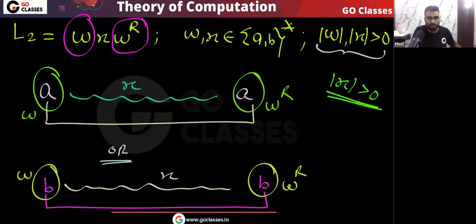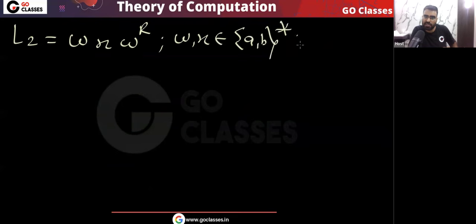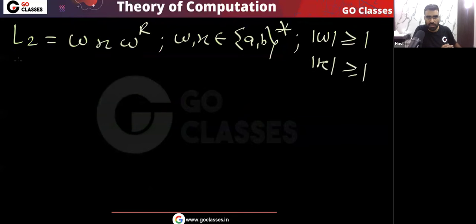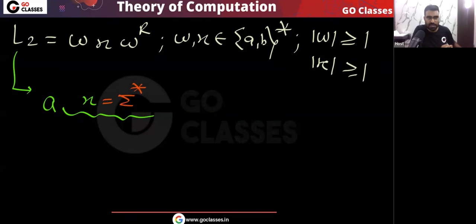So finally, what will be my regular expression? This language L2 was like this: w x w reverse, where w and x can be any strings, but the condition is that both have length greater than or equal to 1. So here you can easily see in this L2, I have this type of strings: if you start with A, then in between you can put anything x. But remember, x is sigma plus. Yes or no? x is sigma plus. x length is greater than or equal to 1.